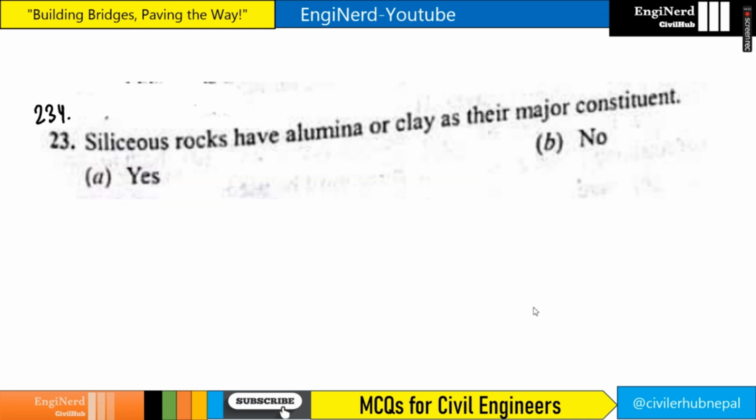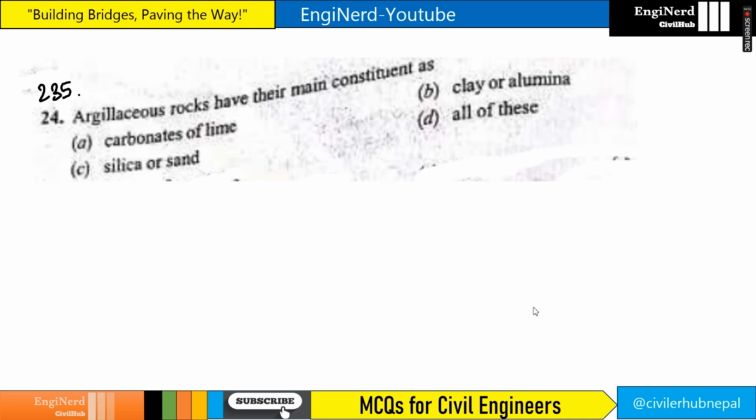Siliceous rocks have alumina or clay as the major constituent. So this is not correct. The argillaceous rocks have alumina or clay, right? So it is no. Argillaceous rocks have the main constituent as argillaceous clay or alumina. So option B is the answer.